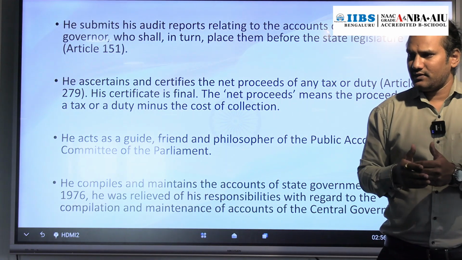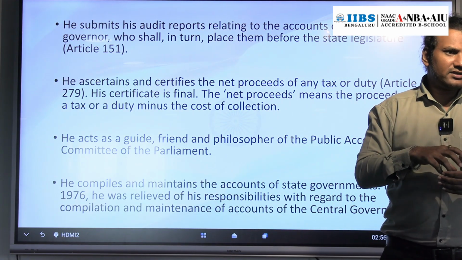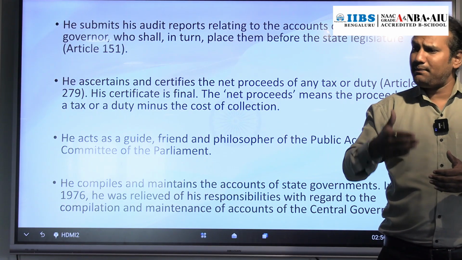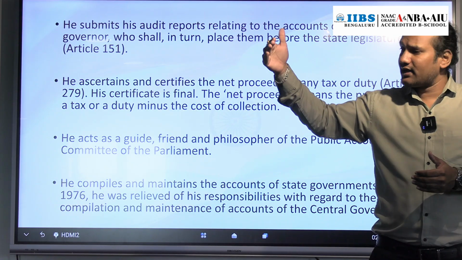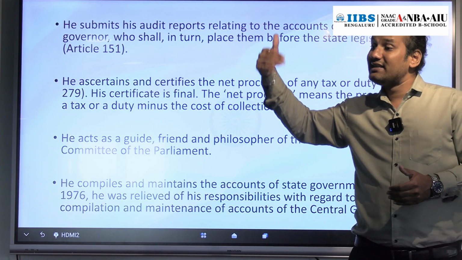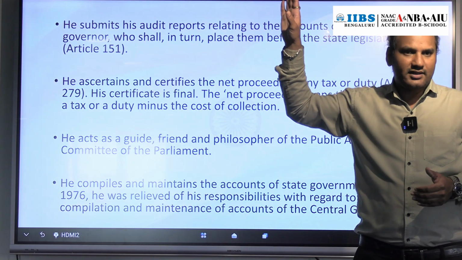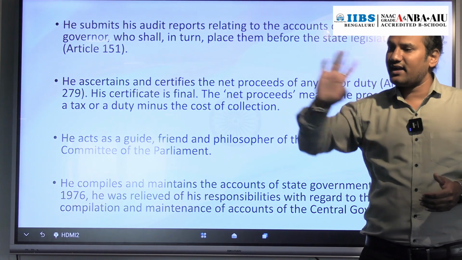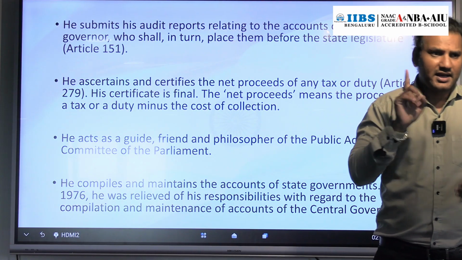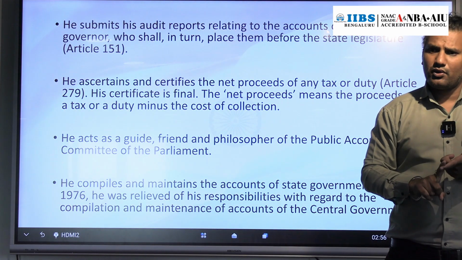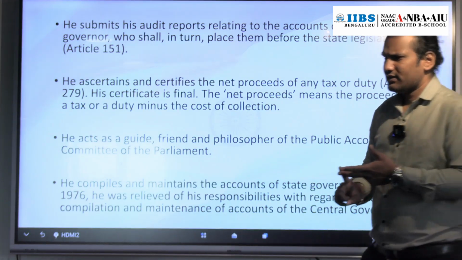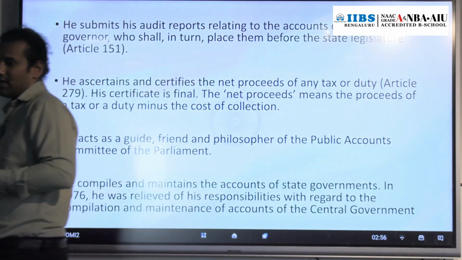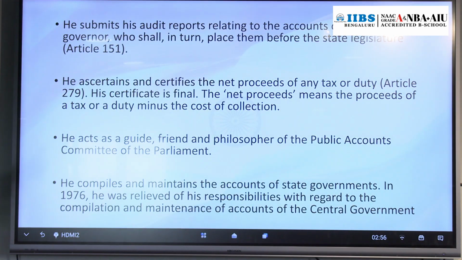Now state. CAG will audit the accounts of the state government and submit that report to the governor. At state level, the governor. Then the governor will place that report before the state assembly. Understood? So that is mentioned in Article 151, that regarding central government, the audit report will be submitted to the president. Regarding the state government, the audit report will be submitted to whom? Governor. Understood? So that is mentioned in Article 151.